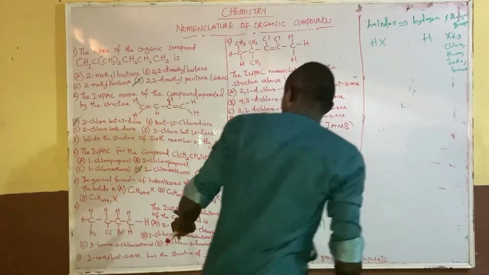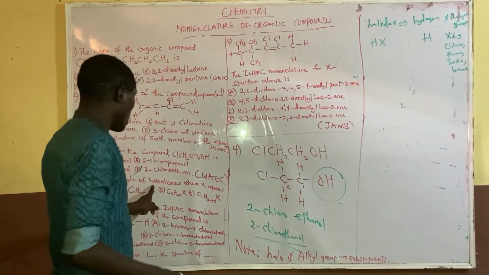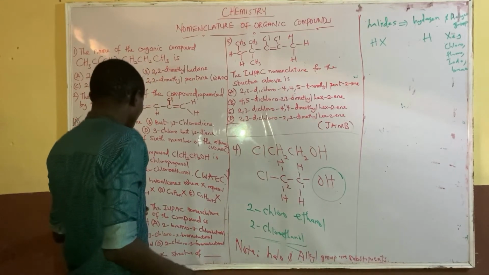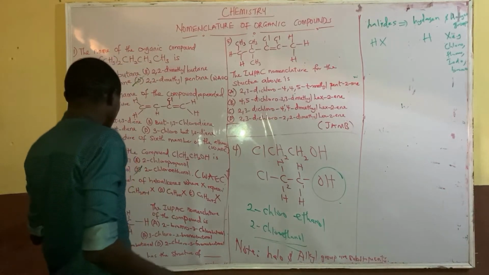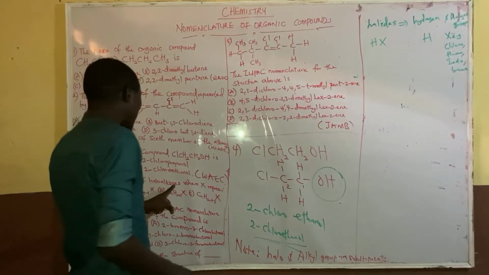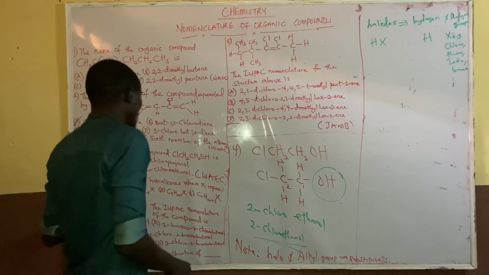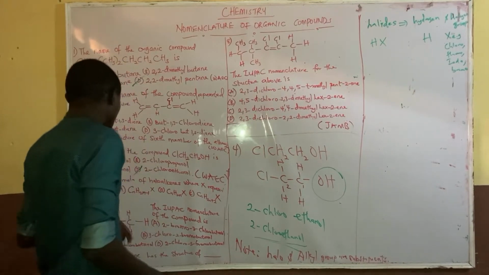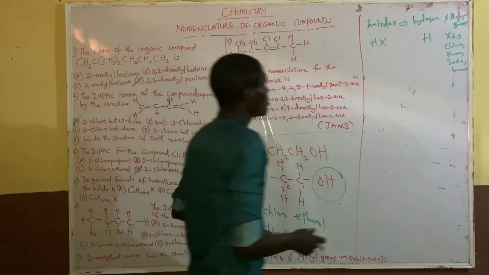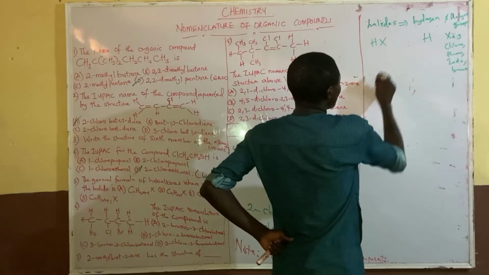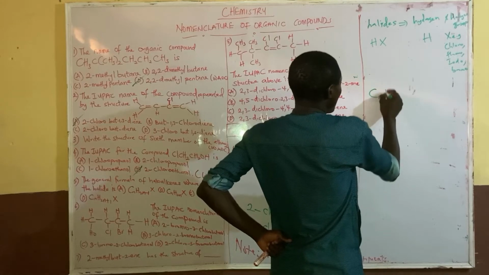Now, the general formula of haloalkanes, where X represents hydrogen halide.